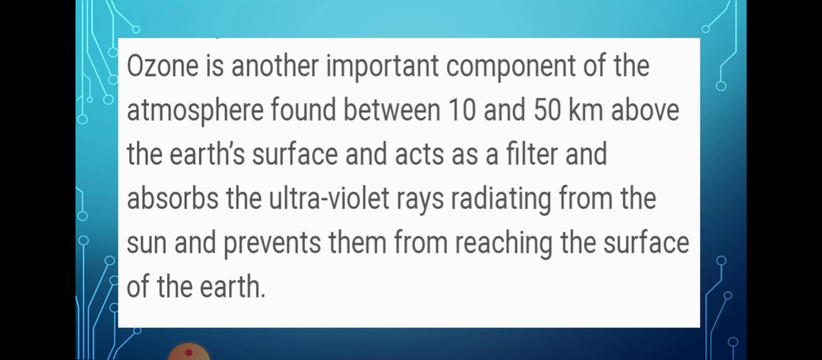Now ozone is another important component of the atmosphere. Ozone we can see between 10 to 15 kilometers above the surface of the earth, and the main importance of ozone is that it absorbs ultraviolet rays. It is the umbrella of the earth. These rays radiate from the sun, and ozone absorbs these ultraviolet rays and prevents them from reaching the surface of the earth. In this way it protects us.